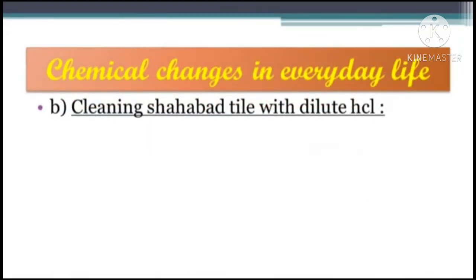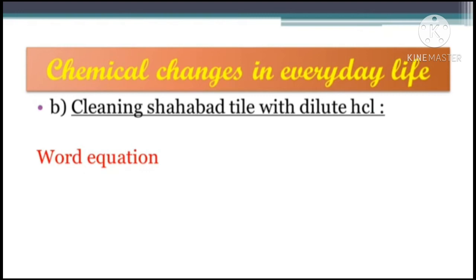Now next is cleaning Shahbaz tile with dilute HCl. The chemical composition of the Shahbaz tile is mainly calcium carbonate, and during its cleaning with hydrochloric acid, that is HCl, the upper layer of the tile reacts with hydrochloric acid and three products are formed.